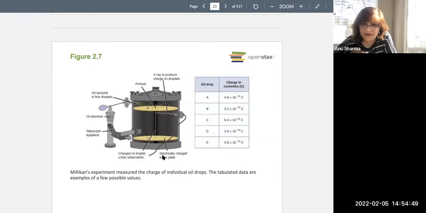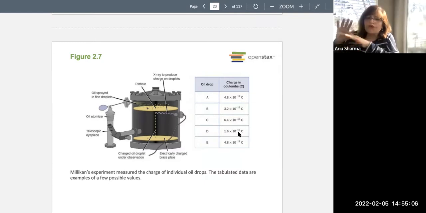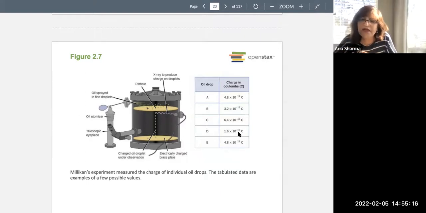And he found that the charge in coulombs on a single electron is about 1.6 times 10 to the power minus 19 coulombs. He also found that the more the X-rays were passed, or the more friction came in, the charges on the other droplets were in certain whole number ratios.